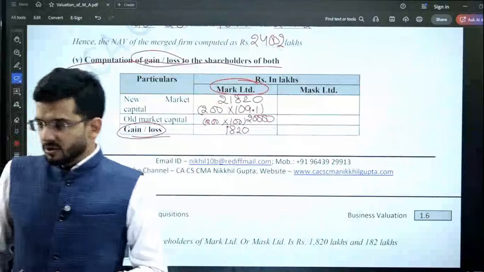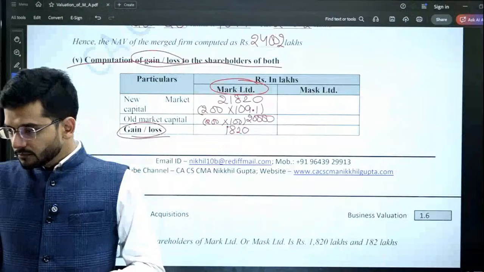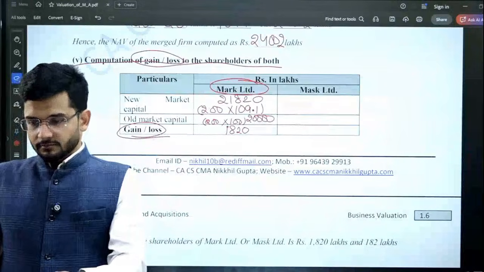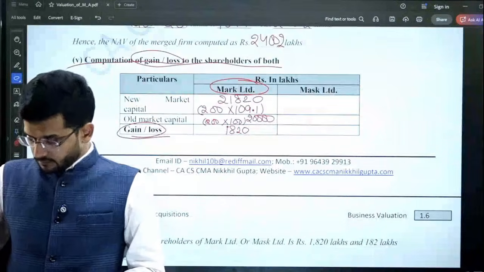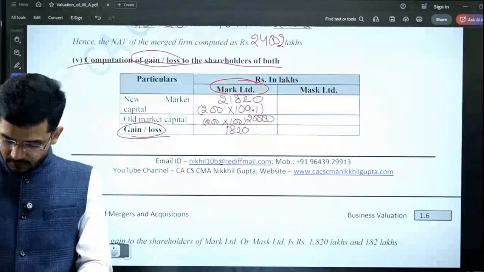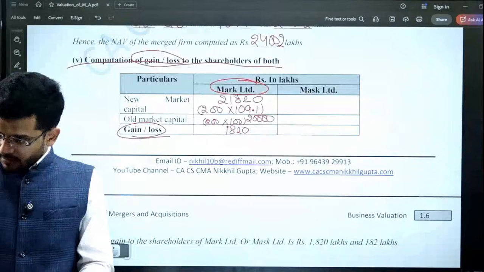Please write a yes in the chat box if you understood this concept. Yes, very good.